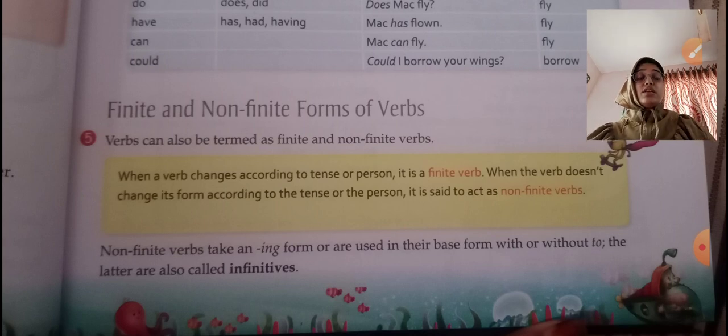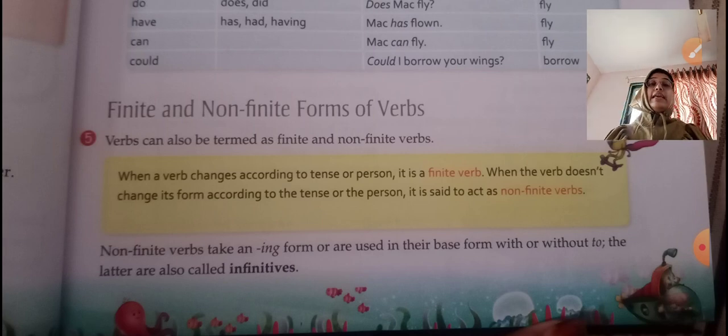Verbs can also be termed as finite and non-finite verbs. When a verb changes according to tense or person, it is a finite verb. When the verb shows the tense, that is the time, past tense, present tense, future tense, then it is called a finite verb. When the verb does not change its form according to the tense or the person, then it is said to act as a non-finite verb.